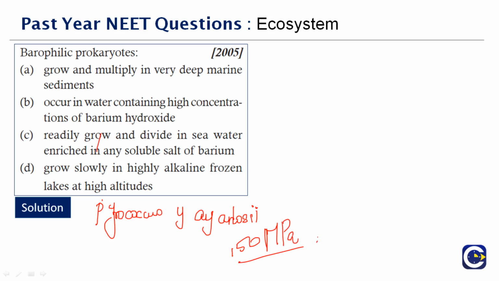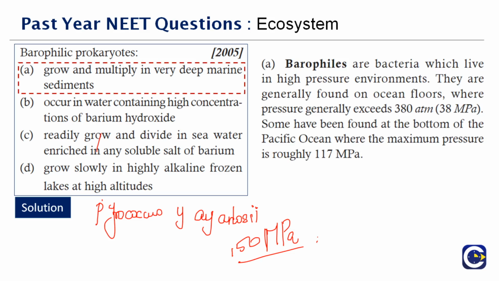Barophiles are bacteria which live in high pressure environments. They are generally found on ocean floors where the pressure is very high, and some have been found at the bottom of the Pacific Ocean where the maximum pressure is roughly 1,100 atmospheres. They grow and multiply in very deep marine sediments. Therefore the correct answer is option A.